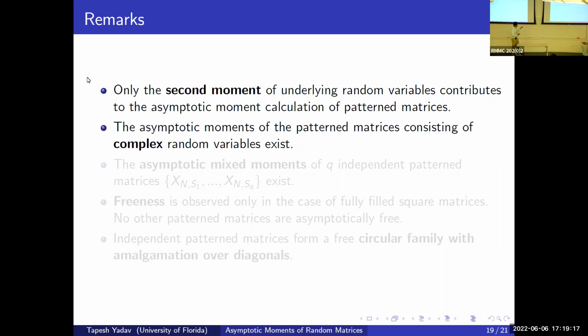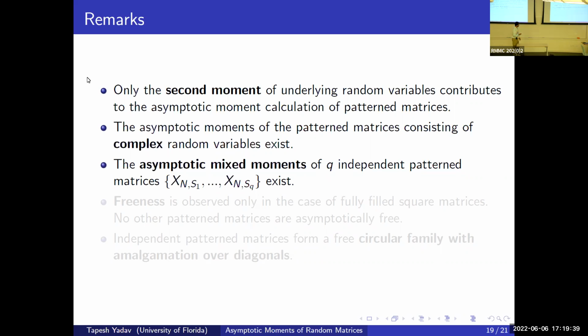Also, it tells us that the asymptotic moments of the pattern random matrix consisting of complex random variables exist. So it doesn't matter if you fill the pattern random matrix with a real random variable or a complex random variable. At the end, you're going to get the same results. The asymptotic mixed moments of Q-independent random matrices exist. That also goes in a similar way as the one variable case.